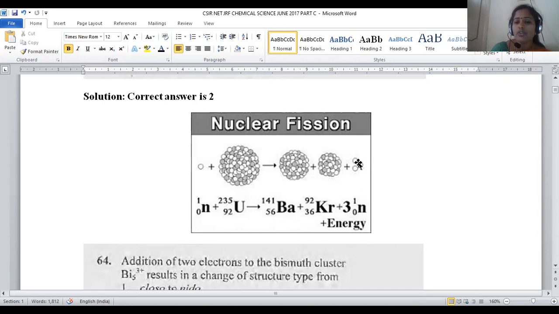Along with this, three neutrons are ejected. These released neutrons are used for further continuation of nuclear fission. In this way, the fission reaction always proceeds in a chain-like manner. It is a continuous process because each nuclear fission reaction ejects neutrons, and these neutrons initiate another fission of uranium, so it is propagated and continued.